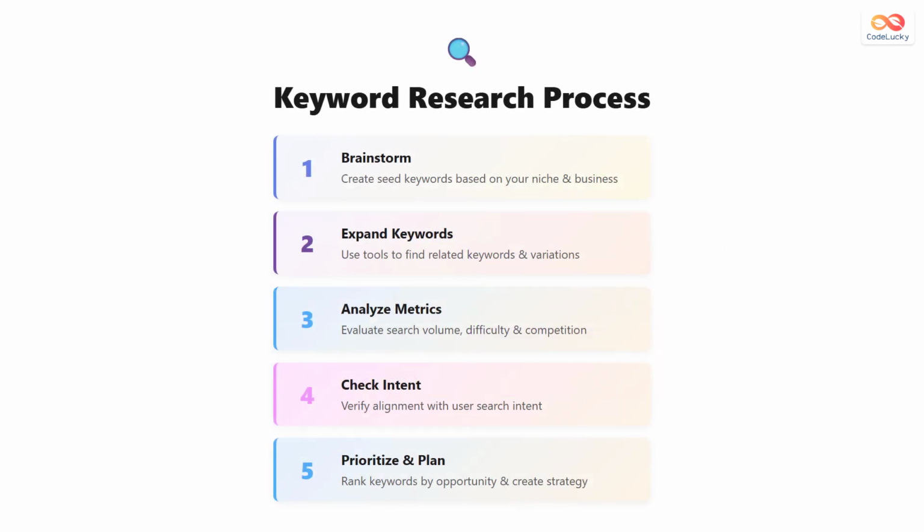Keyword research follows 5 main steps. First, brainstorm keywords based on your niche and business. Think about what your customers might search for. Second, expand your keyword list using research tools to find related keywords and variations. Third, analyze the metrics for each keyword, including search volume, difficulty, and CPC. Fourth, check the search intent to make sure the keyword matches your content goals. Fifth, prioritize your keywords by opportunity and create a strategy. This systematic approach ensures you focus on the most valuable keywords for your business.